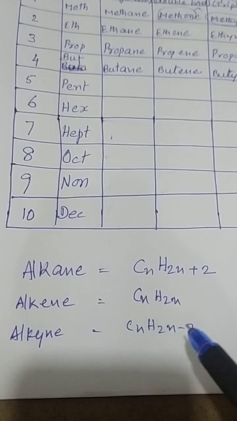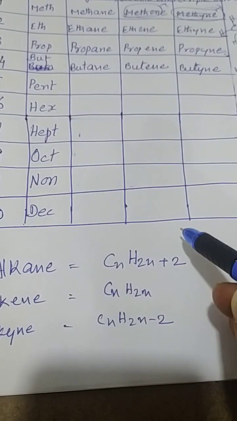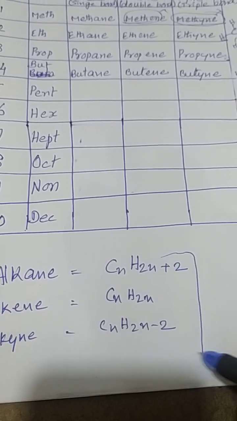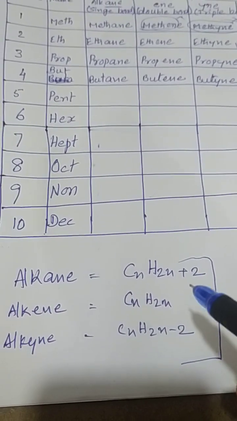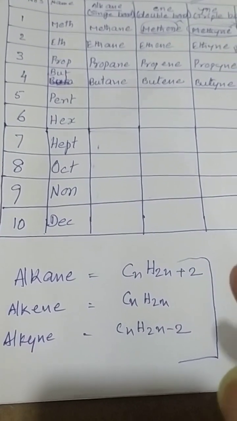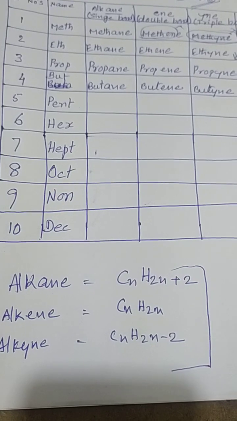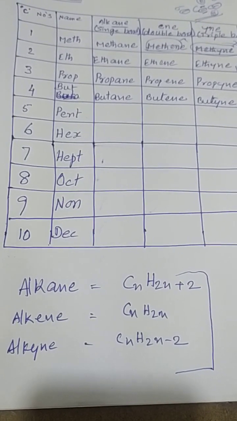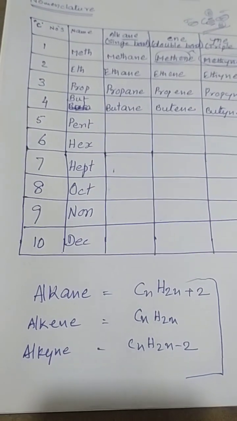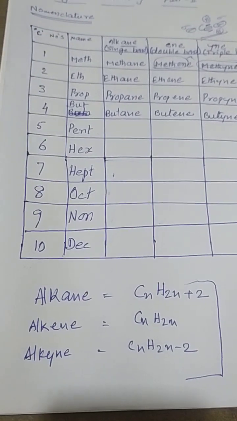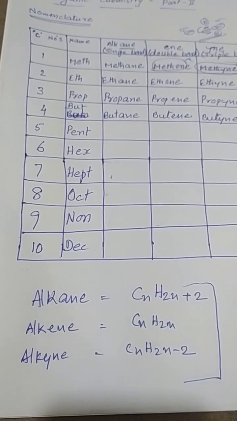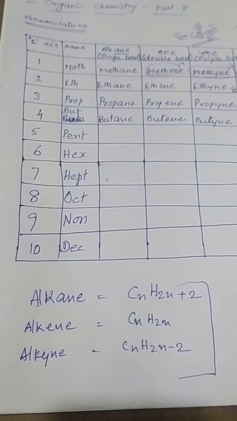We are going to see this. Actually, these are very important formulas. We have to understand this formula, and we have to memorize these formulas, because this is the basic phenomenon that will follow you up to your post graduation. This is the basic formula. It is very important, and these formulas will come in competitive exams also.